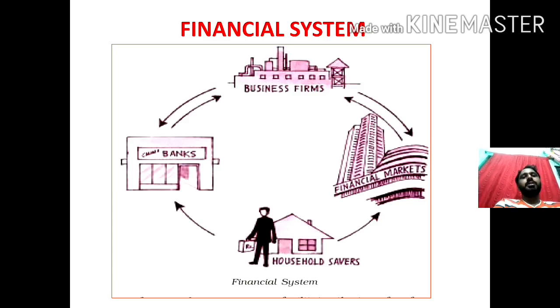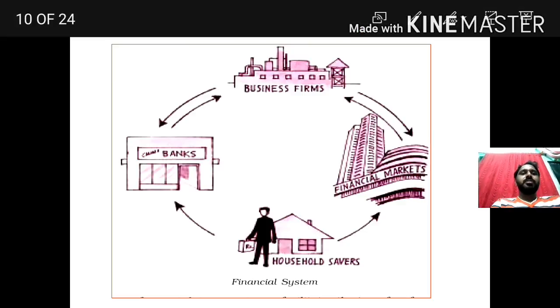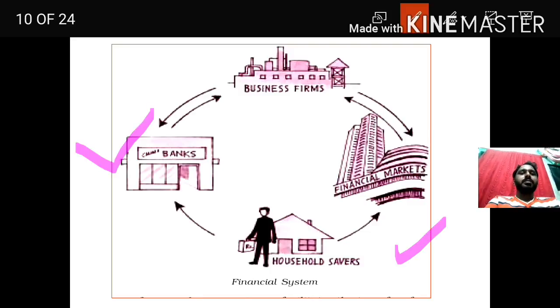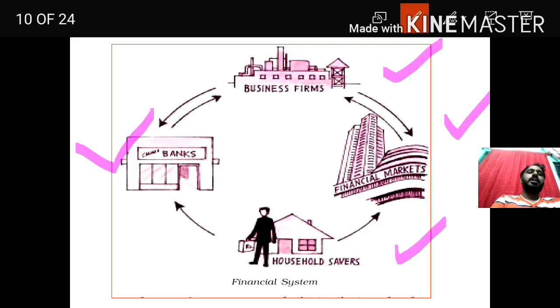Okay, children, look here. In the financial system, this is the flow diagram of the financial system. Children, you can see the image of household savers and banks here, then business firms here, then financial markets here. Generally household savers like Mr. X will approach the bank to save his deposits, to save his earnings.